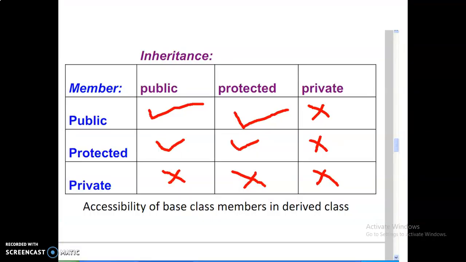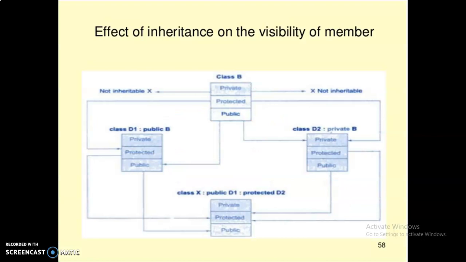So this is the pictorial representation of the members and inheritance. If you declare the variables as public, they are inherited in both modes, public and protected. Protected members are only inherited by the public and protected. Private variables are not inherited by the other classes. This is the effect of inheritance on the visibility of members.